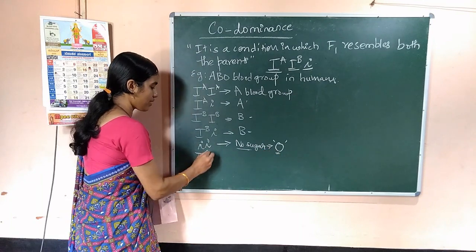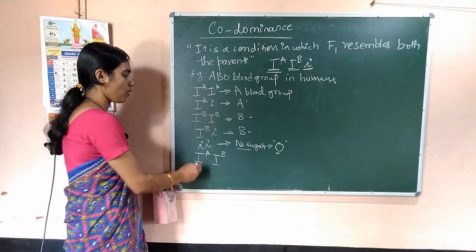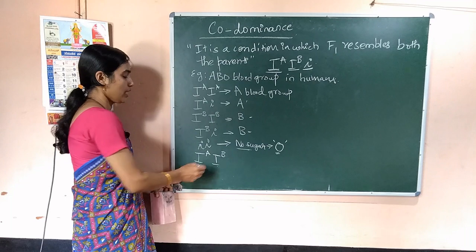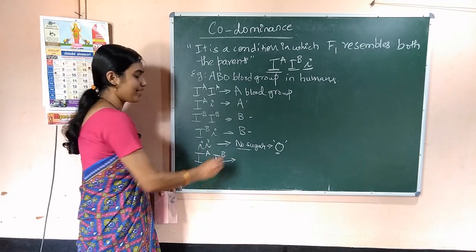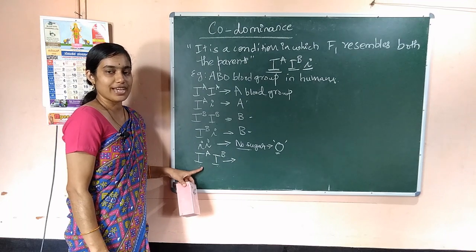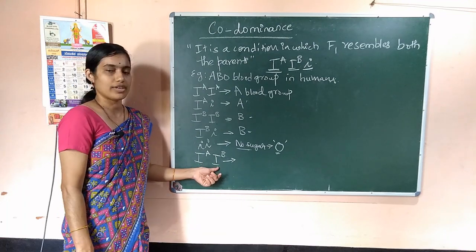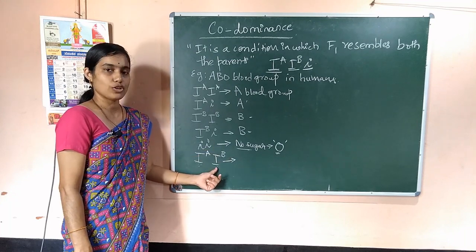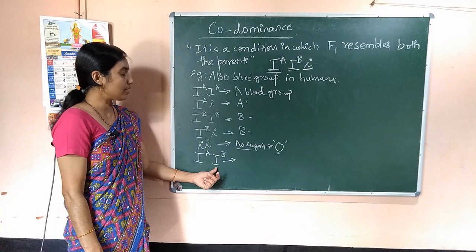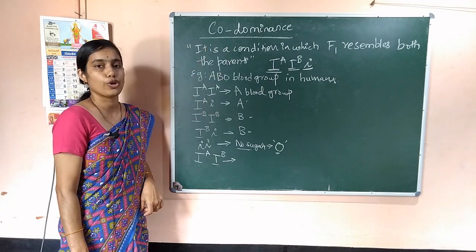And there is one more condition where both IA and IB are dominant. Both the genes are present, then what will be the blood group of an individual? Now in a person, IA is present and IB gene is also present, this is the genotype of that person. Then what is the blood group here? See, here the inheritance pattern comes, that is codominance.